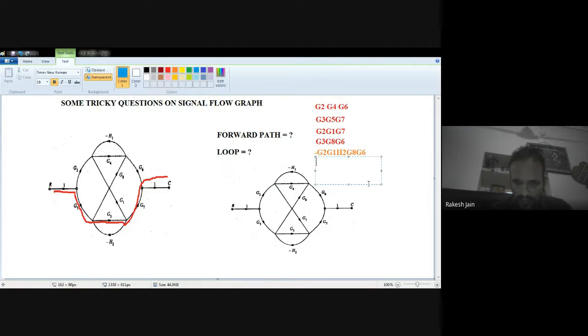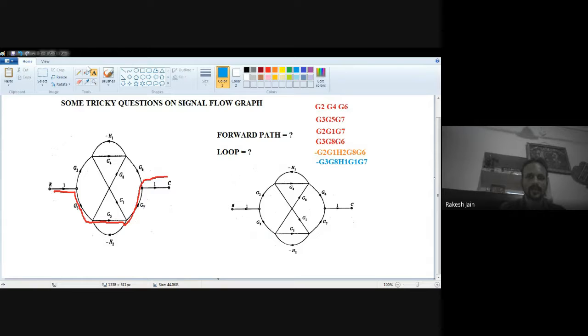Because minus is there, first of all I write down the minus. Then G3, G8, minus H1, so minus I have already written. Then H1, G1, G7. So the total number of forward paths is these six forward paths.